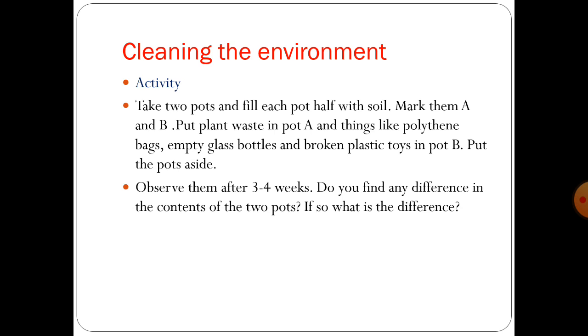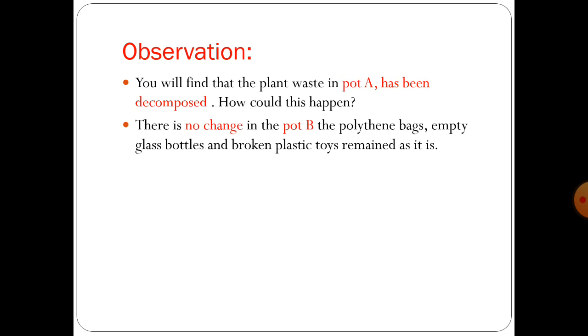After 3-4 weeks, do you find any difference between these two pots? Yes, you will find different things in different pots. In pot A, you will find that the plant waste has been decomposed and converted to soil, but in pot B there is no change. The polythene bags, empty glass bottles and broken plastic toys remained as they are.